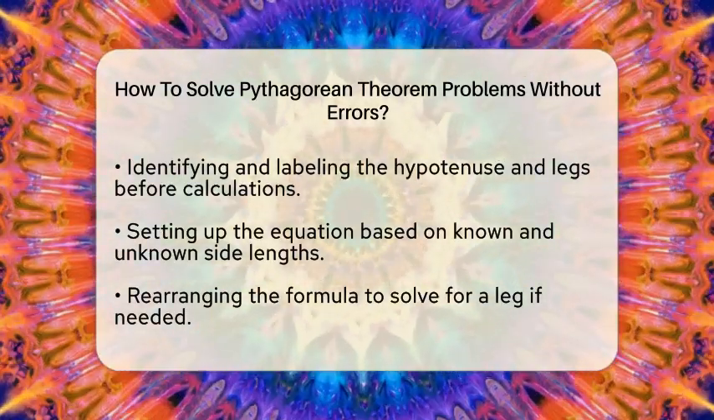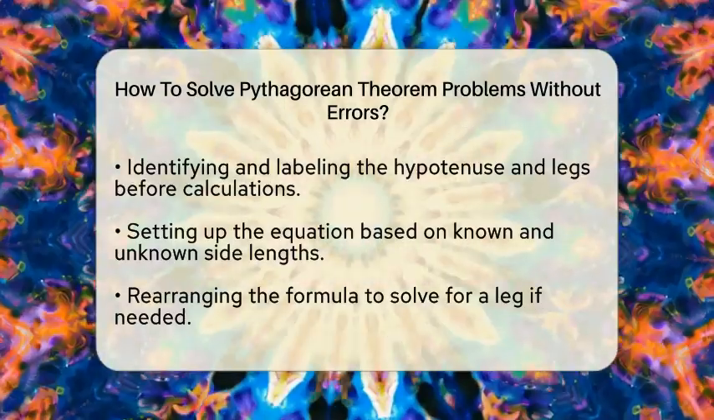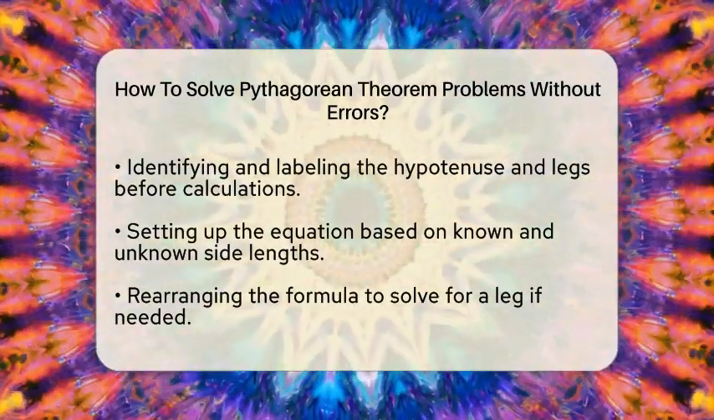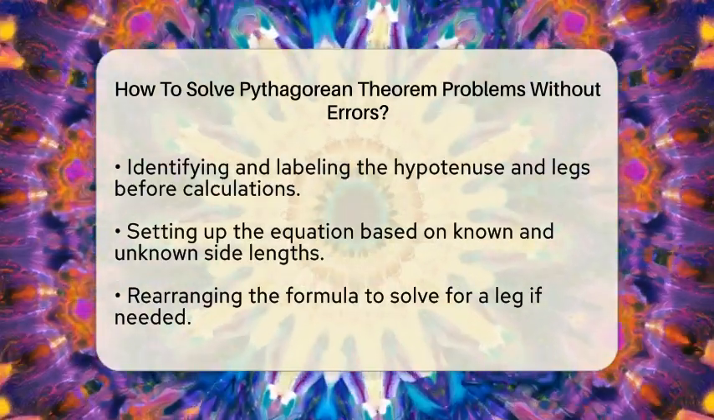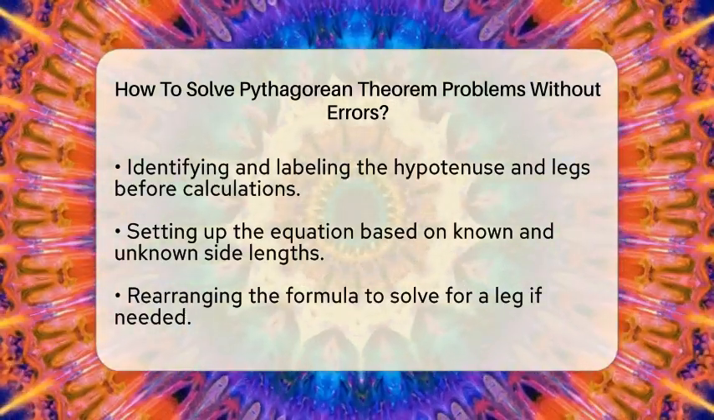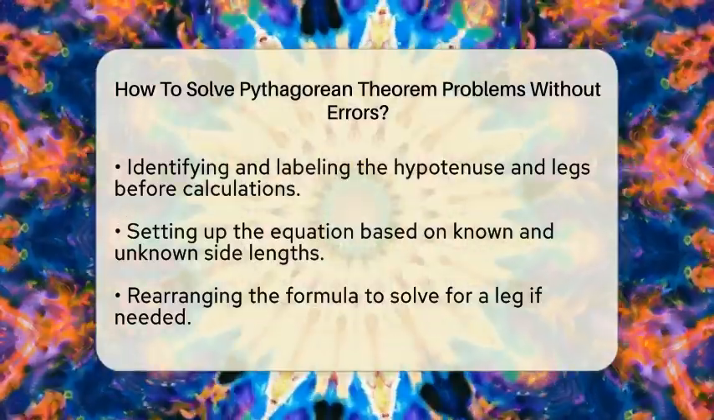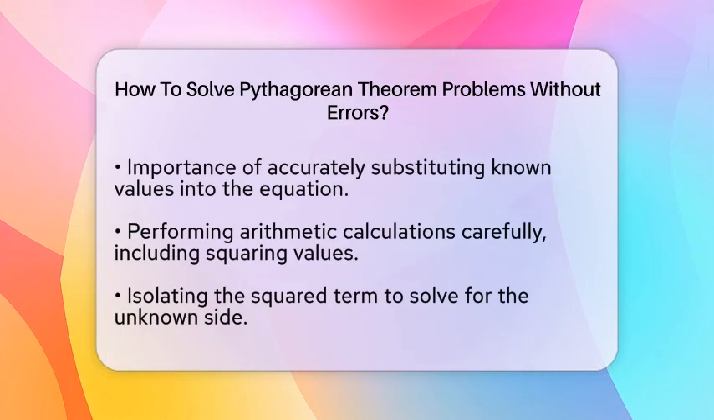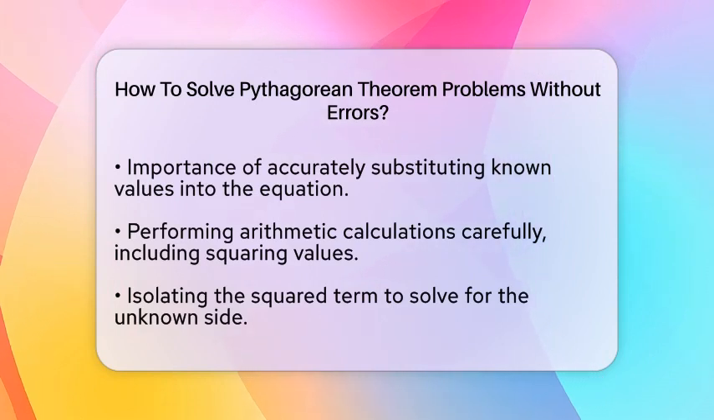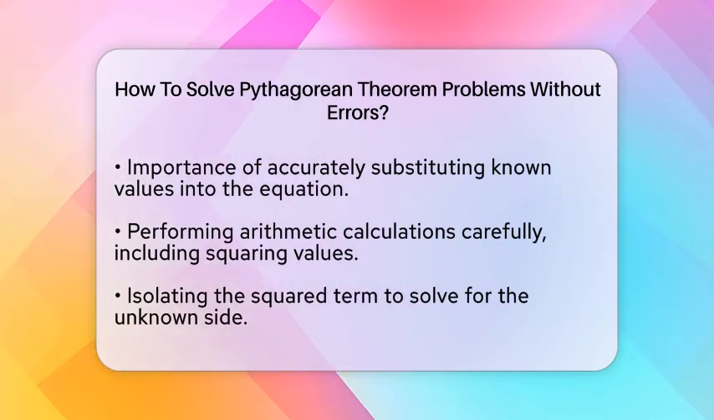When you have your equation set up, it is time to substitute the known values carefully. Make sure to plug in the lengths of the sides accurately and remember to square each value correctly. Next, perform the arithmetic accurately. Calculate the squares precisely. For instance, if one side is 12, remember that 12 squared equals 144. After that, add or subtract the squared values as needed.